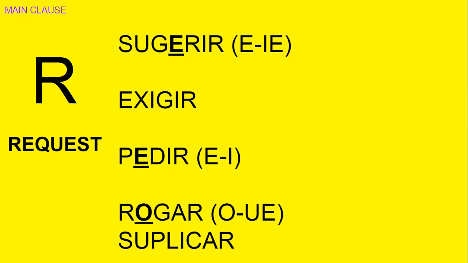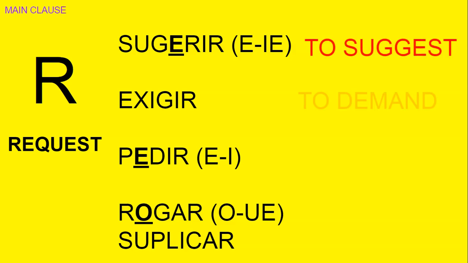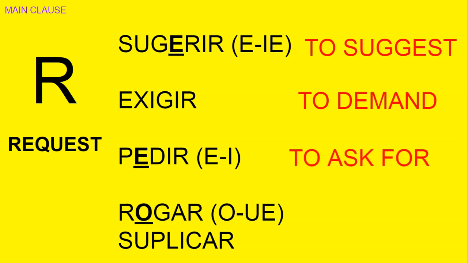R is for request. So you're requesting something. So here are the verbs related to that. Sugerir is to suggest. Exigir is to demand. Pedir is to ask for. Rogar is to beg. Like you're begging for something, okay?